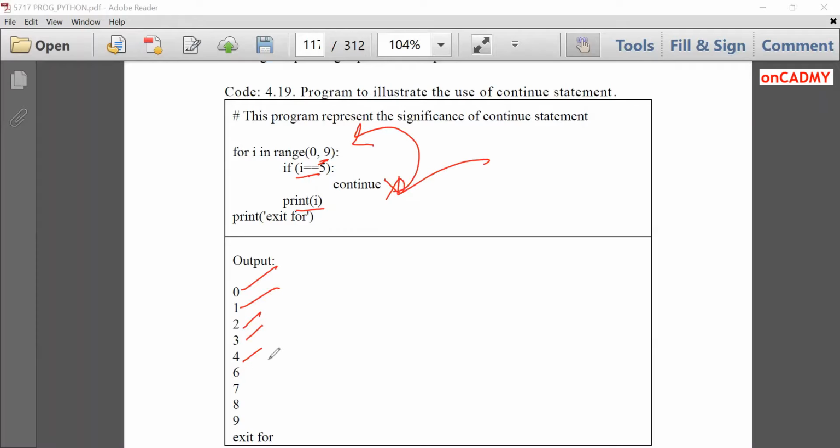So it will print 6 and then the normal flow of the loop will continue as such. In the next iteration, 7, 8, 9 will be printed. So at the end, exit for will be printed. Fine. So only when I has become 5, that part is skipped. Otherwise, all the iterations have been done. So this is how continue statement works.